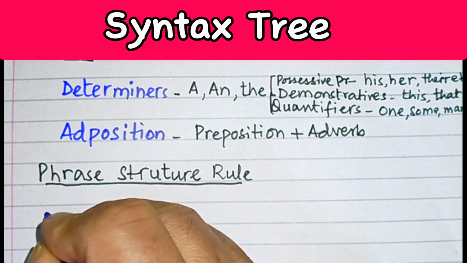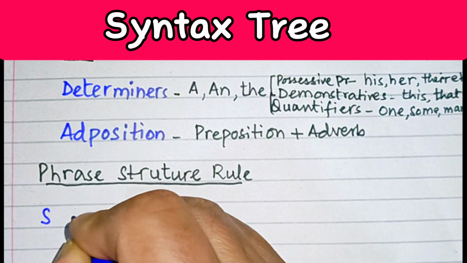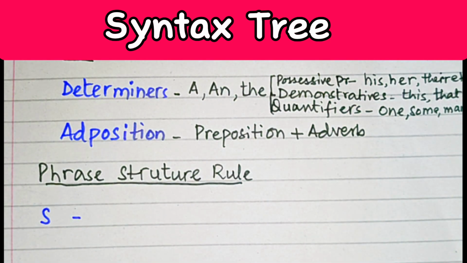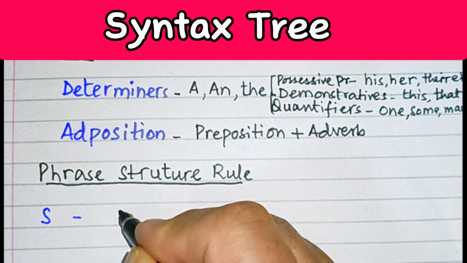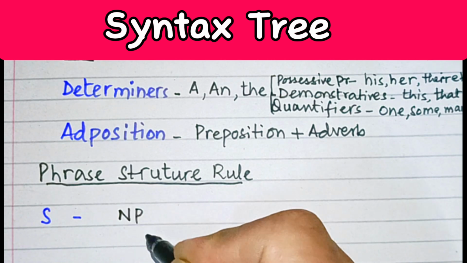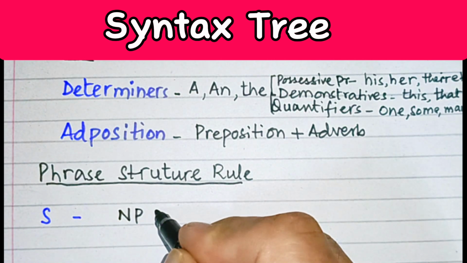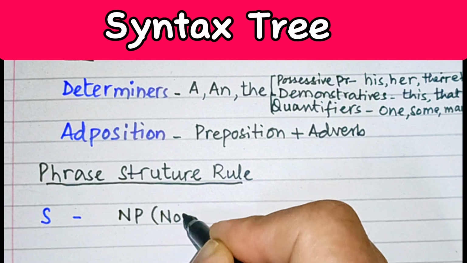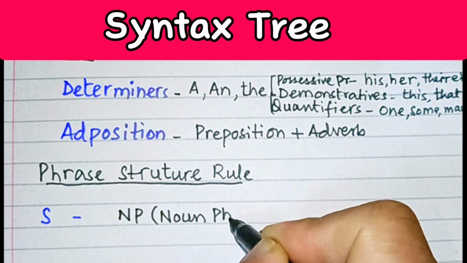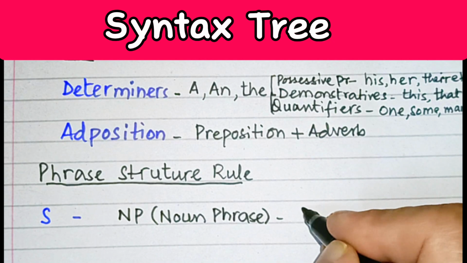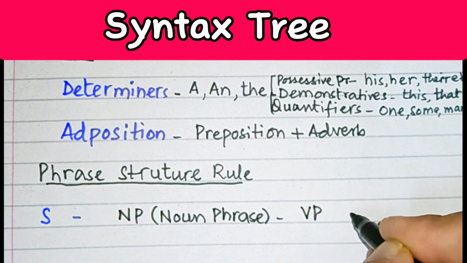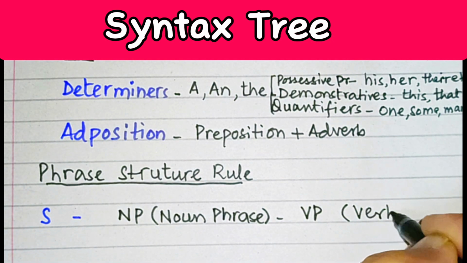First of all, one sentence is converted into two phrases. Number one, NP, we may call it noun phrase. And the other one is VP, that is verb phrase.